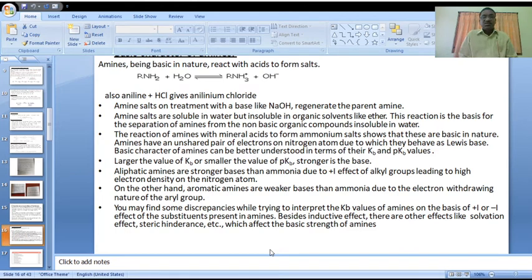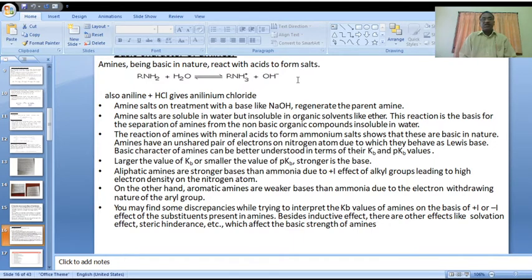Here, please observe one of the reactions. Here we are using a primary amine. Primary amine on reaction with water gives a salt, RNH3+ and OH-. Amines, being basic in nature, react with acids to form salts.